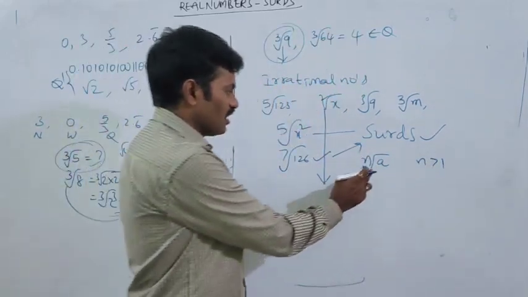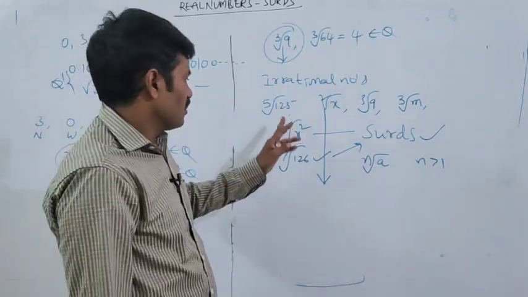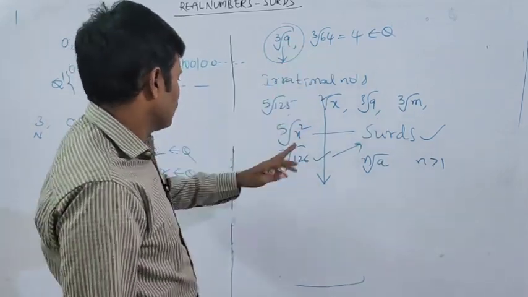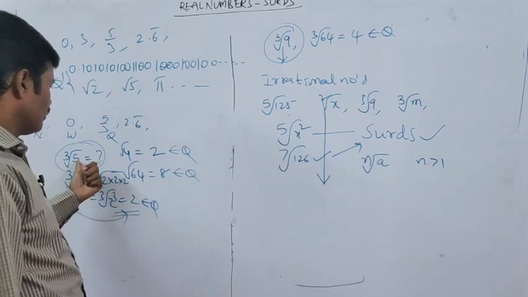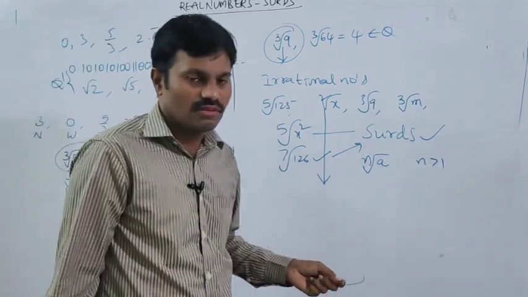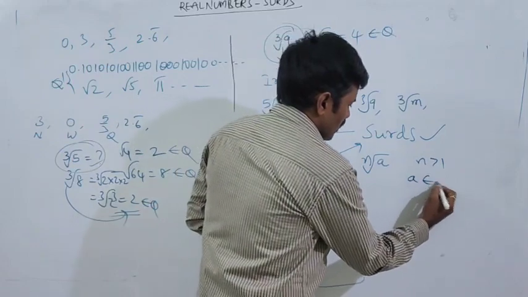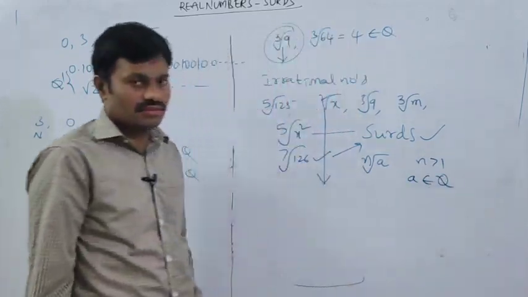And what about a? Observe 125, 9, 126, 5. These are all which type of numbers? Rational numbers. A belongs to rational numbers.